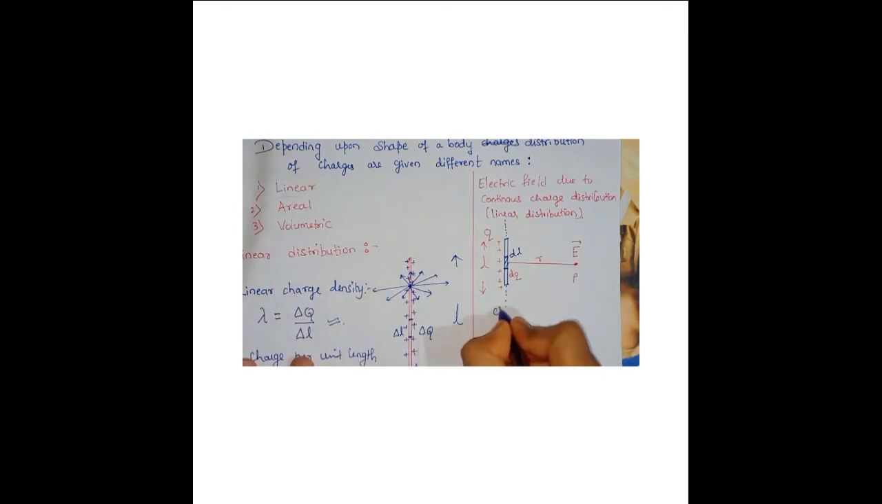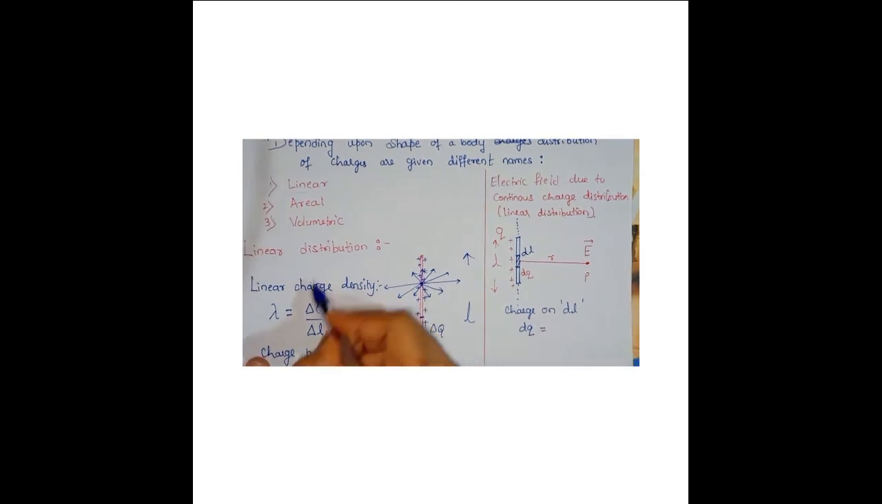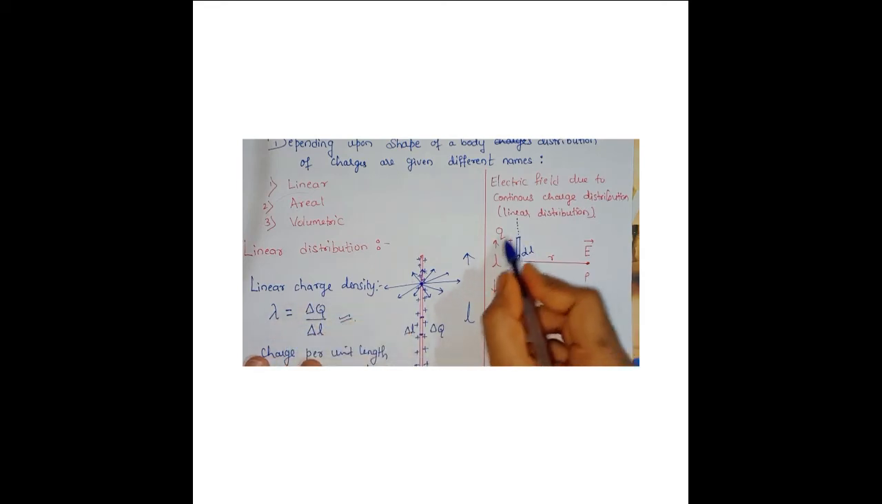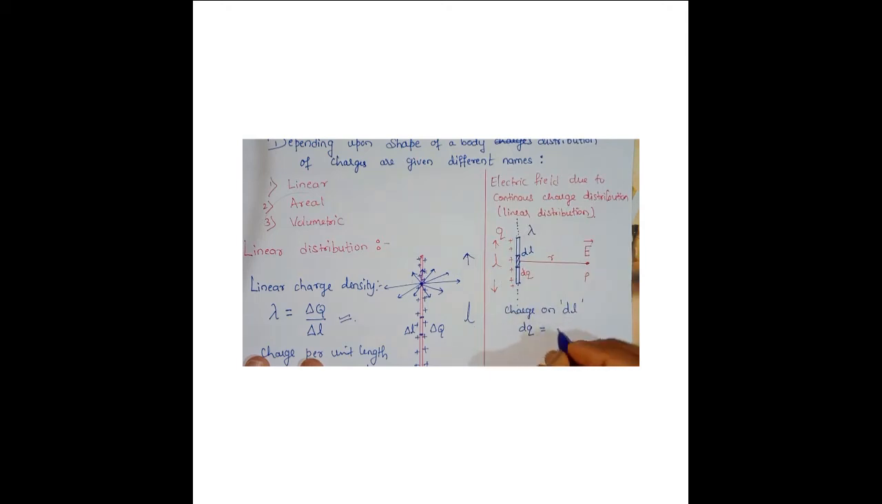So now, what is the charge on dl? Charge on this dl, dq, correct? Can you give the dq value? Yes, definitely, by using this expression: dq is equal to lambda into dl. Since the charge distribution here is linear, which quantity are we using to define it? Lambda. That means linear charge density is there. So dq is equal to lambda into dl. I hope you are understanding this.